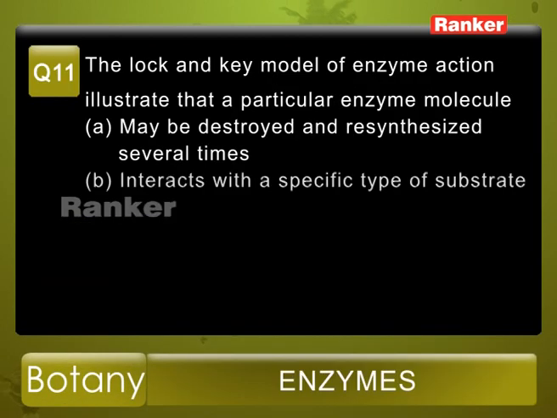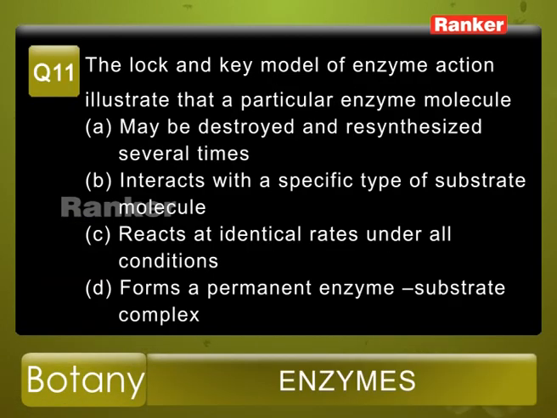Question number 11. The lock and key model of enzyme action illustrates that a particular enzyme molecule, options: A, may be destroyed and resynthesized several times, B, interacts with a specific type of substrate molecule, C, reacts at identical rates under all conditions, D, forms a permanent enzyme substrate complex.